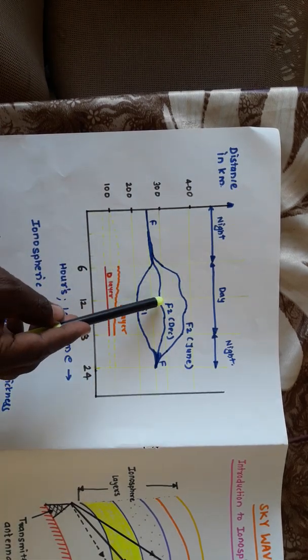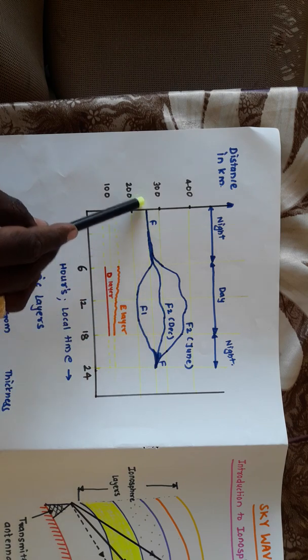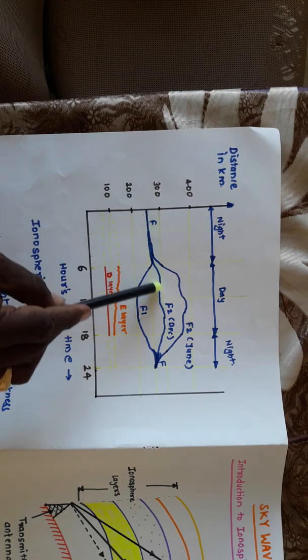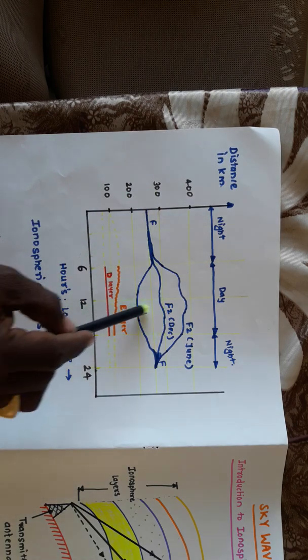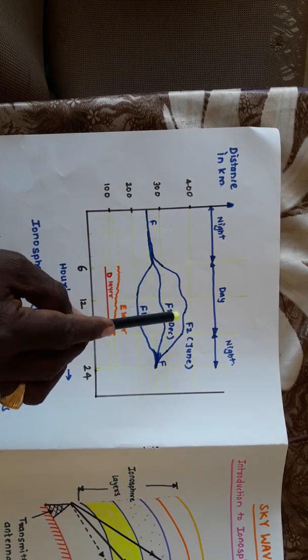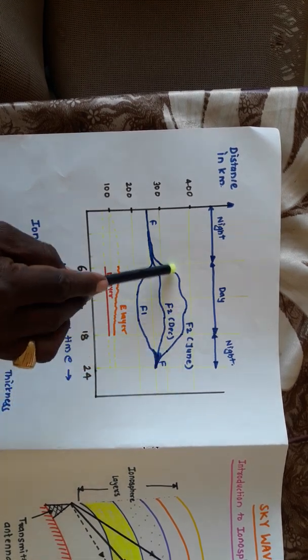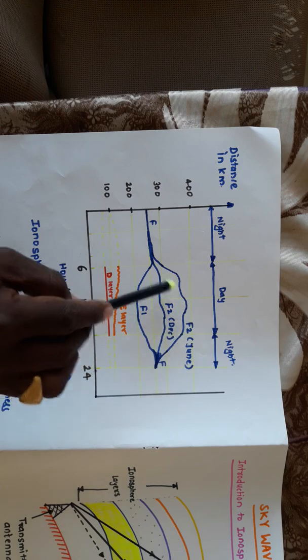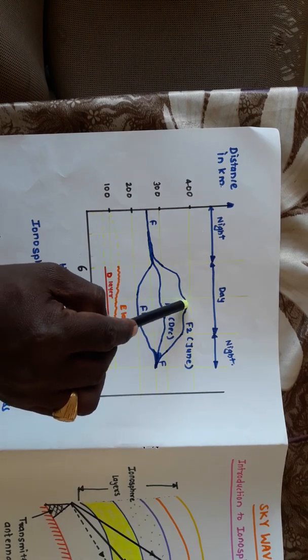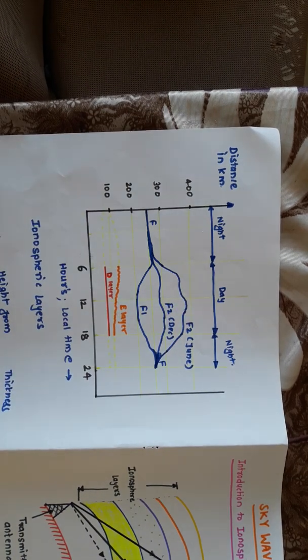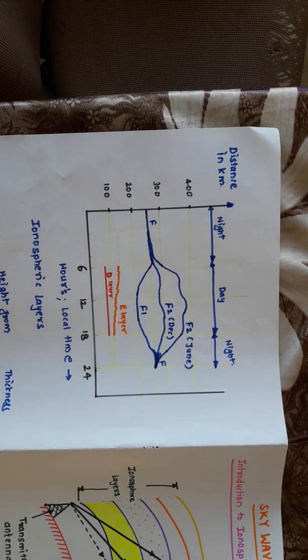For December, the F2 layer is present up to a distance of 300 km from the earth's surface, but for June, the F2 layer reaches approximately 400 km. So this is also one of the most important points while talking about skywave propagation.